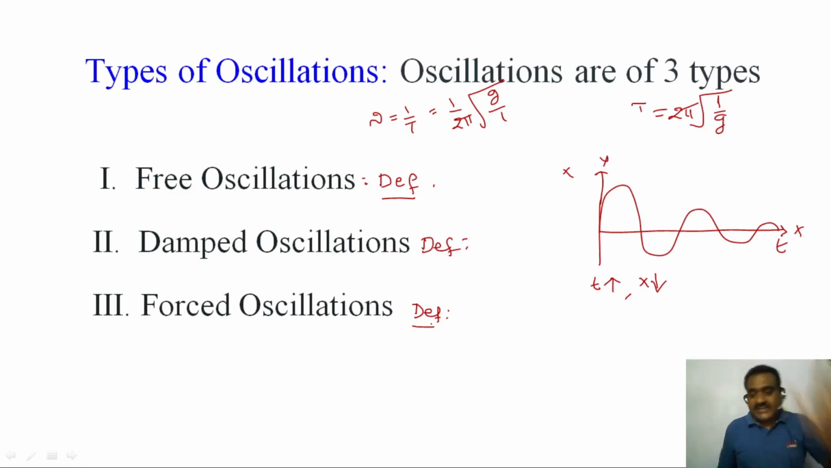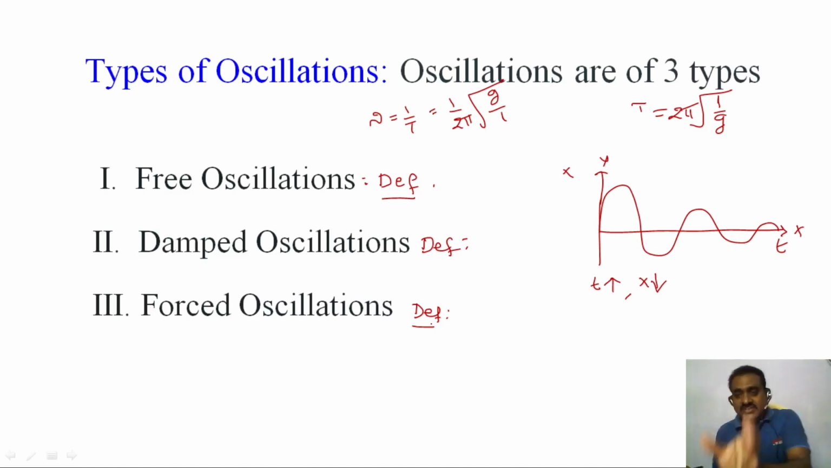What is forced oscillator? Third one. If some external periodic force is applied on the body and it oscillates with the external periodic force, that phenomenon is called forced oscillator. What I am saying is, when we apply some external periodic force on the body, it vibrates under the influence of the external periodic force. This is called forced oscillator. These oscillations are called forced oscillations.